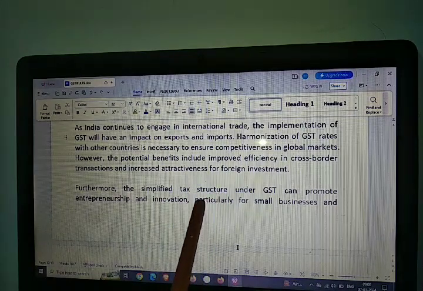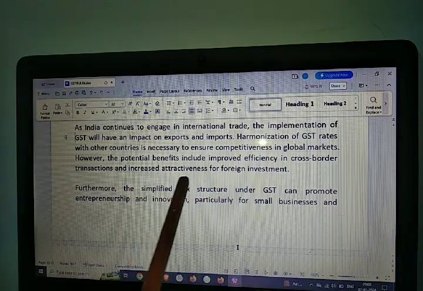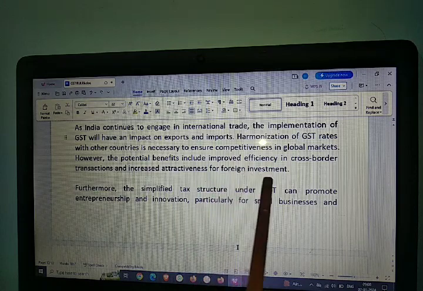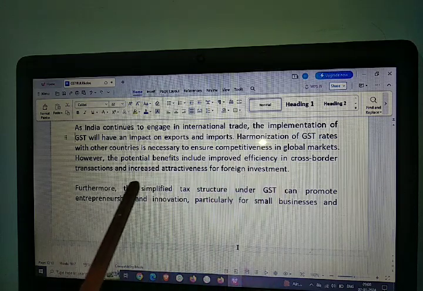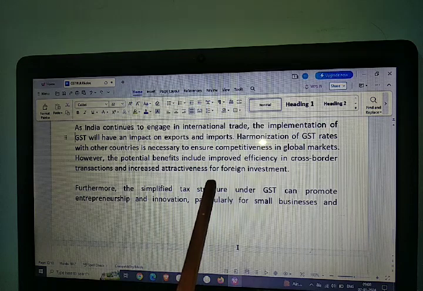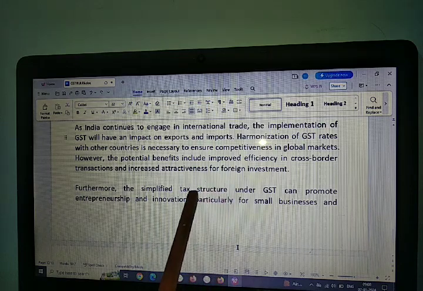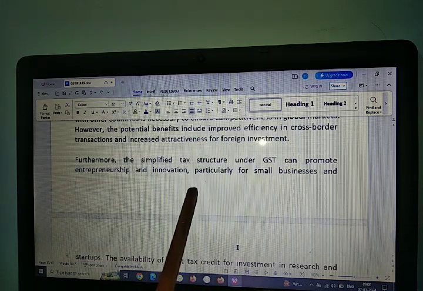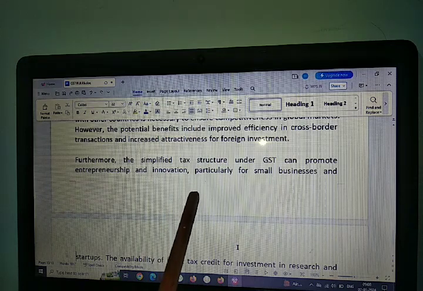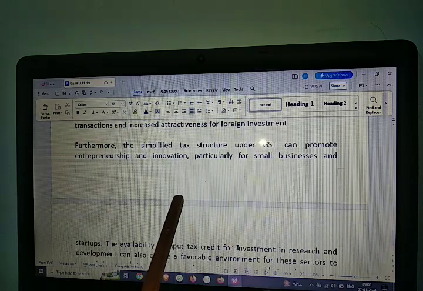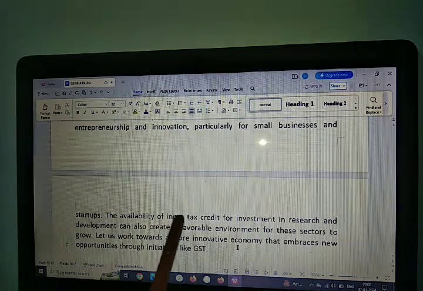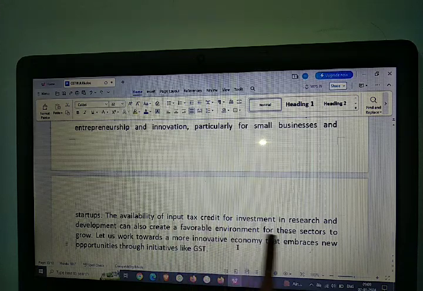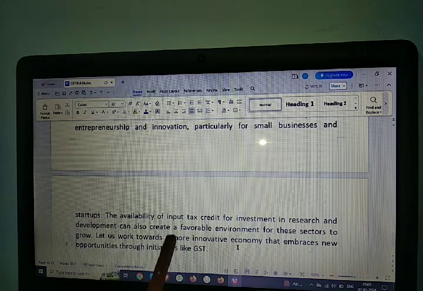Comparing GST rates with other countries is necessary to ensure competitiveness in global markets. The benefits include improved efficiency, cross-border transactions and increased attractiveness. Furthermore, the simplified tax structure under GST can promote entrepreneurship and innovation, particularly for small businesses. The availability of tax credit for investment in research and development can also create a favorable environment for these sectors.